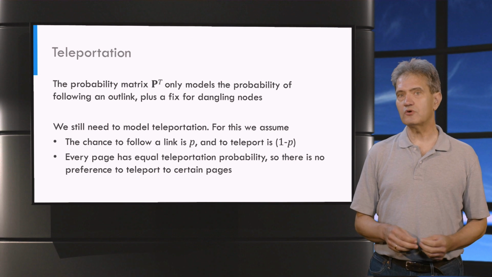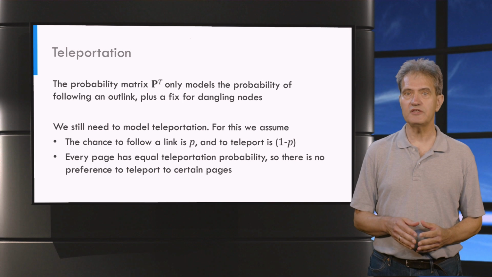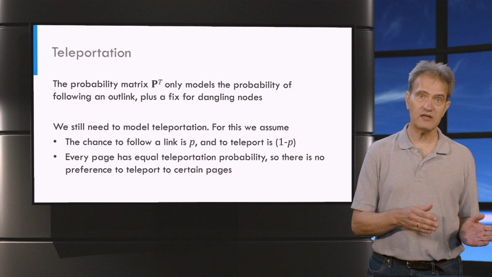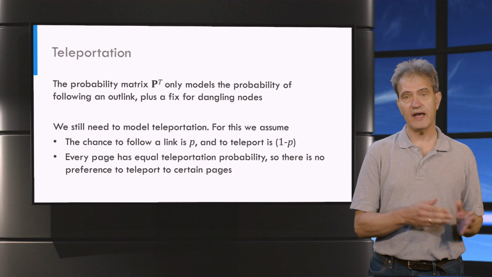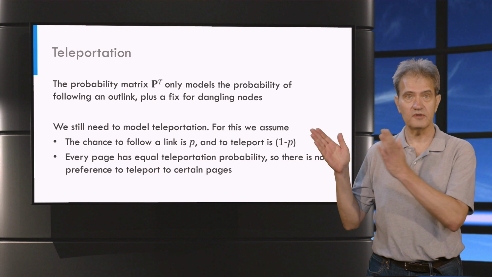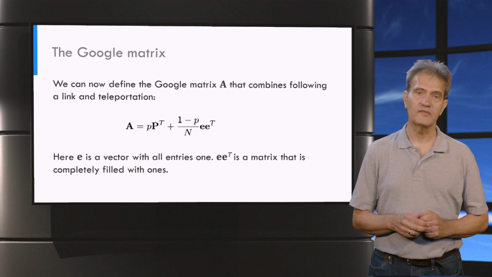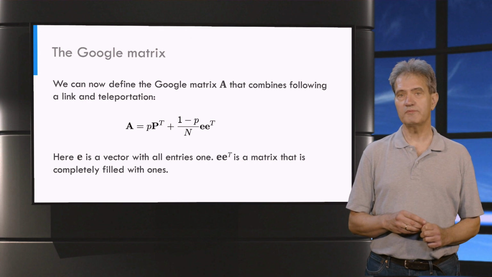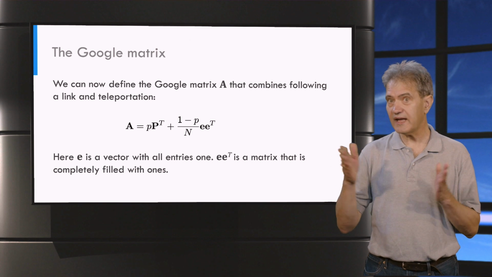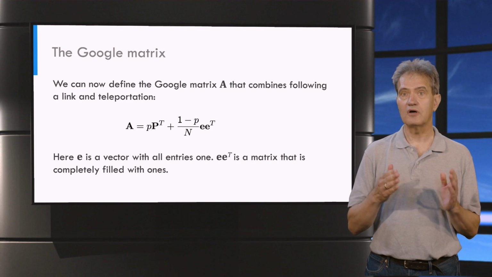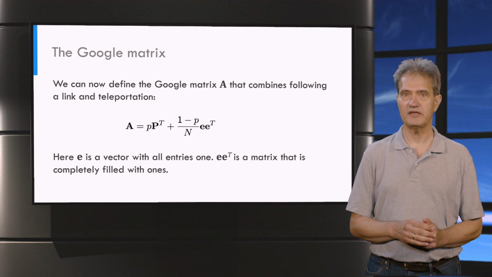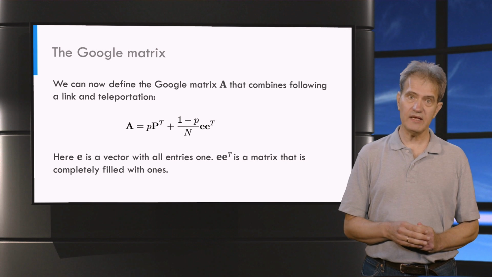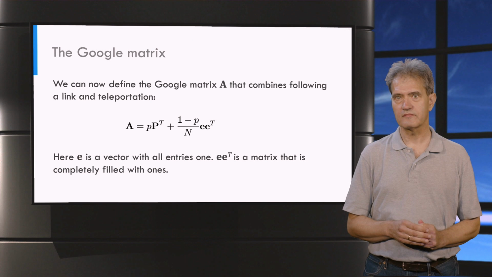The value P is sometimes called the PageRank damping factor. It is usually taken to be 0.85. So there is a chance of 0.85 of following an outlink and of 0.15 of teleportation. The teleportation behavior can be modeled by a probability matrix with probability 1 over n, where n is the number of websites, for all transitions from one page to another page. So by teleportation you can reach any page from any page with equal probability.